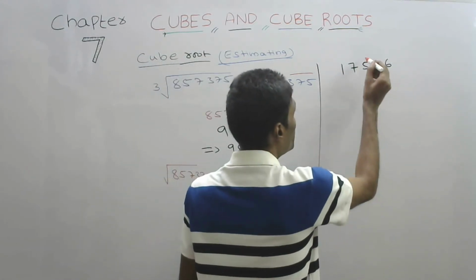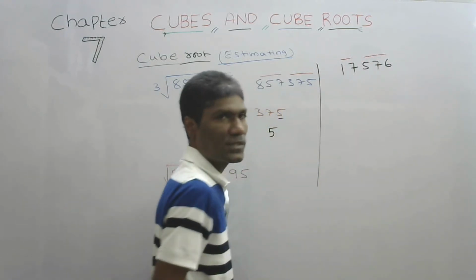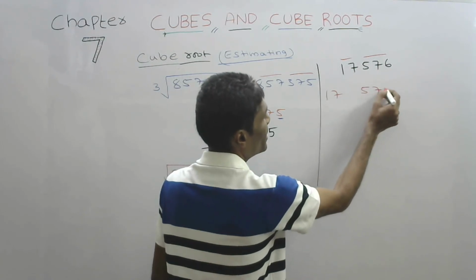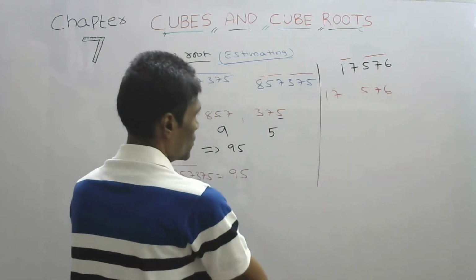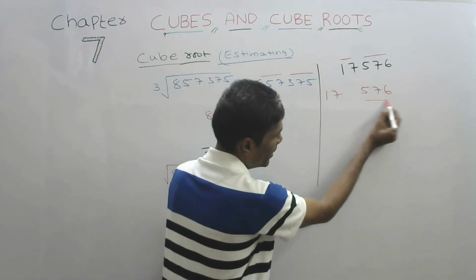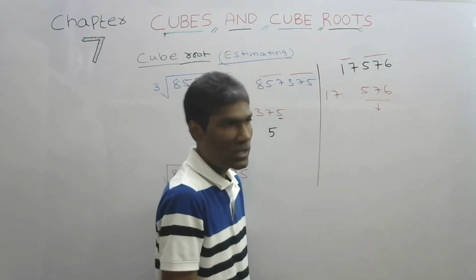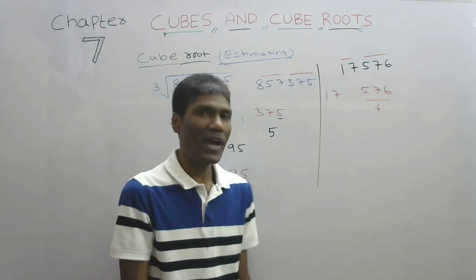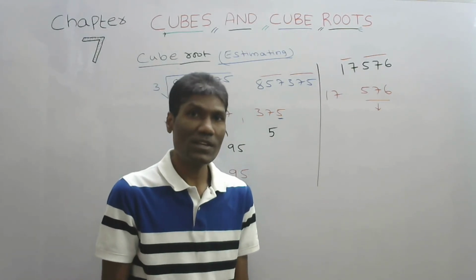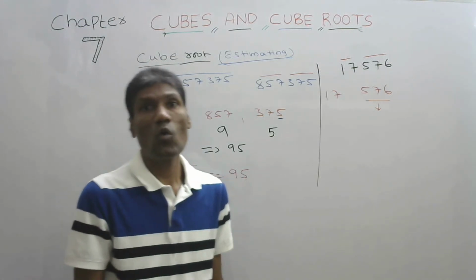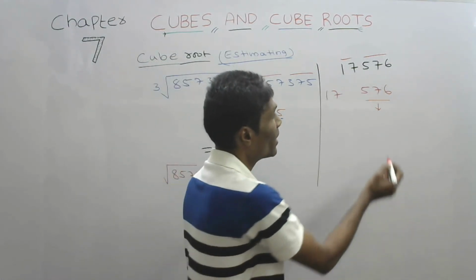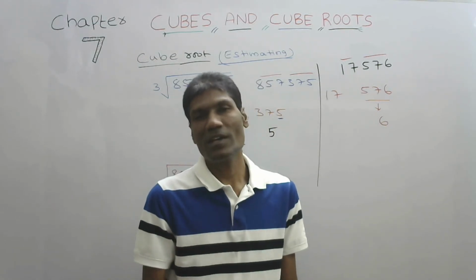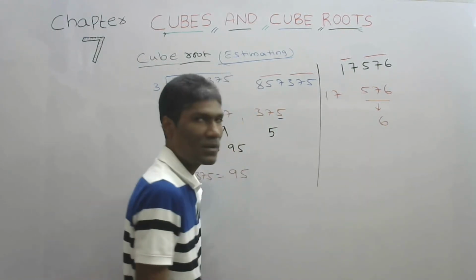So 3 digits and 2 digits, separate: 17, 576. So now for this, what is the last digit? 6. When will we get the cube ending in 6? When we have a number whose units place is 6. 6 6s are 36. Again 6 6s are 36. So this part is over.